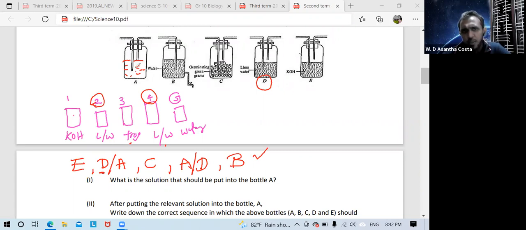Now you know bottle A should contain lime water. Anybody can write the formula also. Calcium hydroxide is the lime water formula. Okay. Then I'll move to the next question.